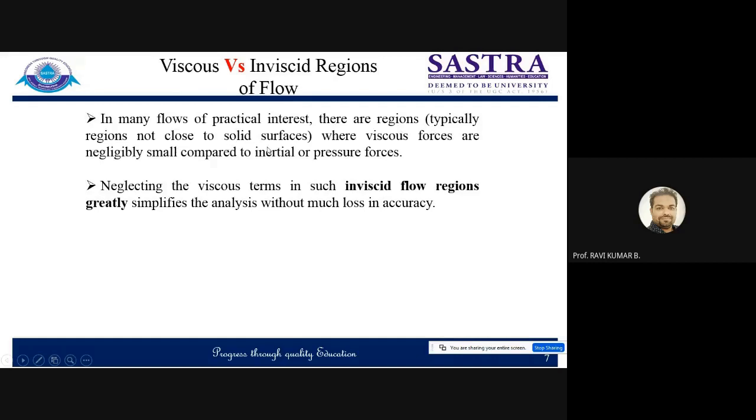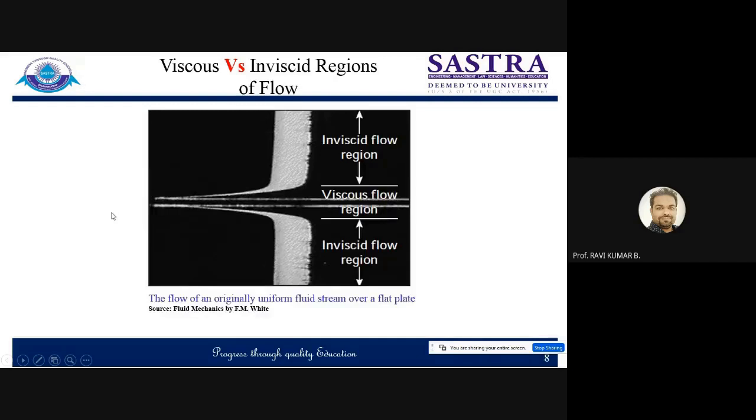Typically, regions not close to the solid surface, where viscous forces are negligibly small compared to inertial or pressure forces, are known as inviscid regions. But near the solid surface, it will be a viscous region. This is a famous example. Usually, whenever we define the boundary layer, we take this kind of case. So this is a solid flat surface.